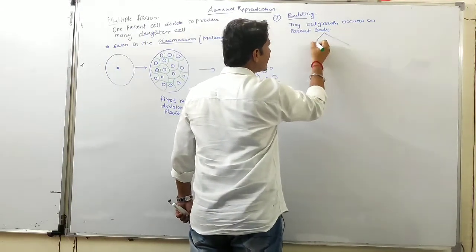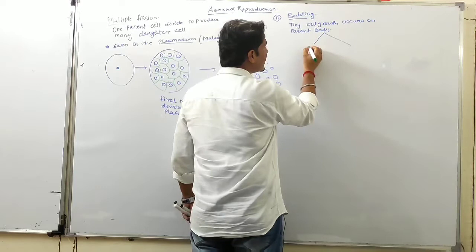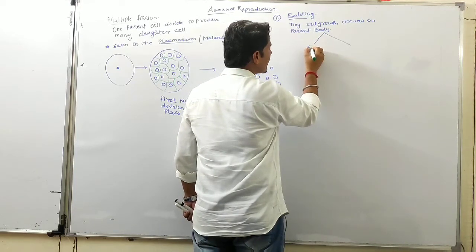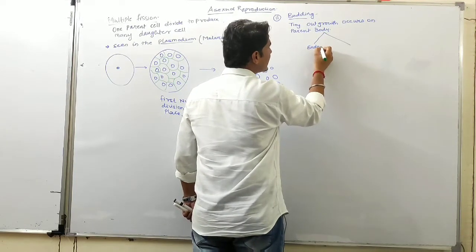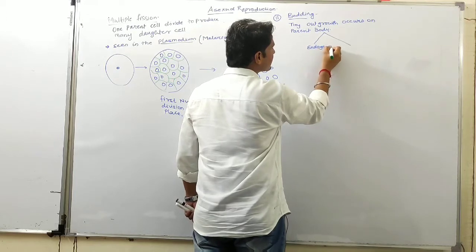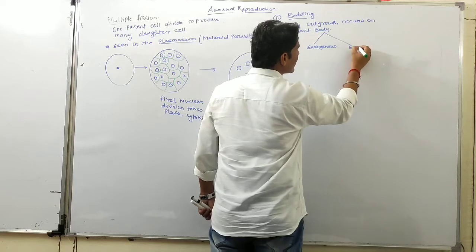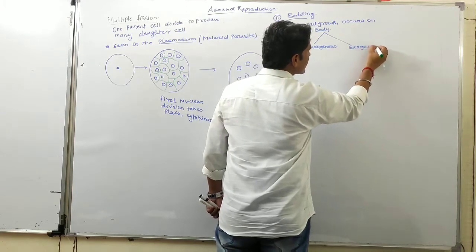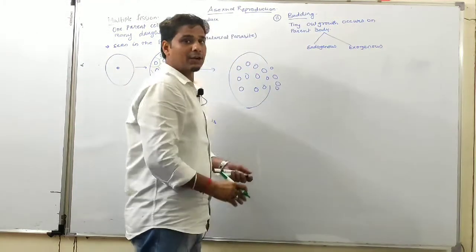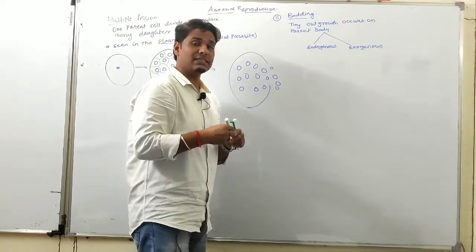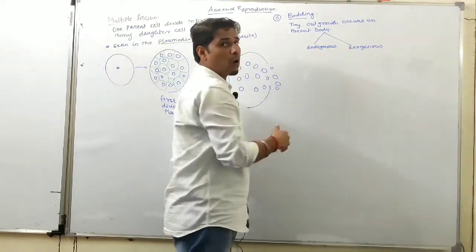कितने टाइप्स के होते हैं? Two टाइप्स के होते हैं. One is called endogenous budding, okay, and the other is called exogenous budding. Okay, endo means inside, and exo means outside.